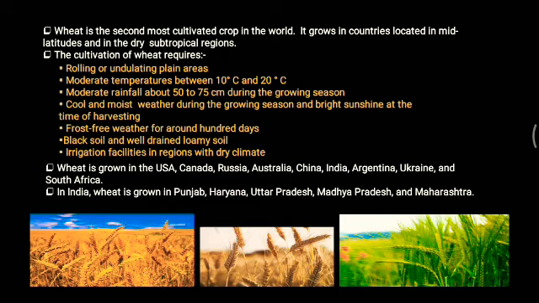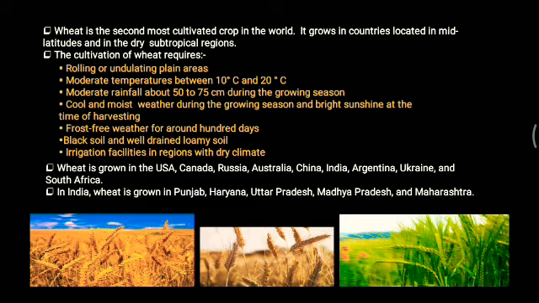Alright, and weather: cool and moist weather during the growing season and bright sunshine at the time of harvesting. These are the most important requirements for the growing of wheat. And frost-free weather for around 100 days. These are the most important things. And if we check soil, we all know that black soil and well-drained loamy soil are important where we can cultivate wheat. And irrigation facilities in regions with dry climate are also required for the cultivation of wheat. So these are all the requirements.